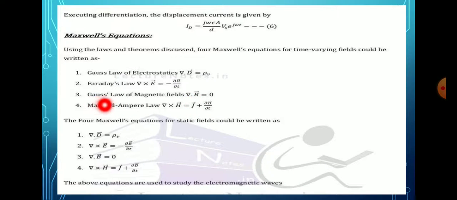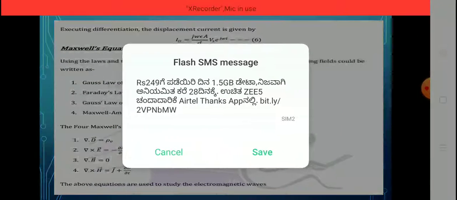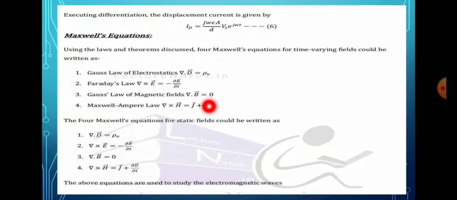Then Maxwell's Ampere's law: we derived this equation with the displacement current. In Ampere's law, Maxwell added a term, and we get the equation named Maxwell's Ampere's law, del cross H bar is equal to J bar plus dou D bar by dou t.